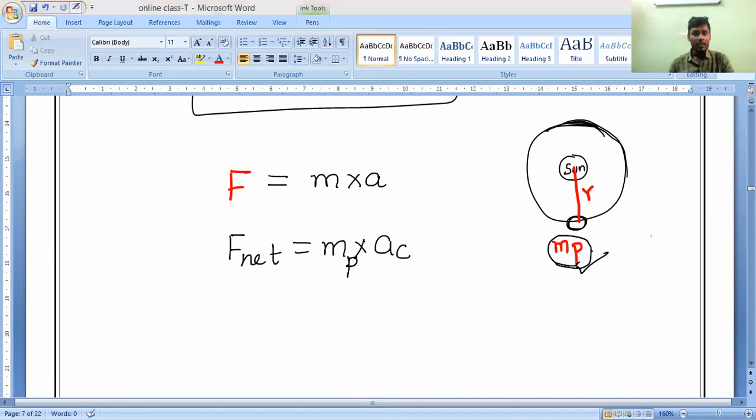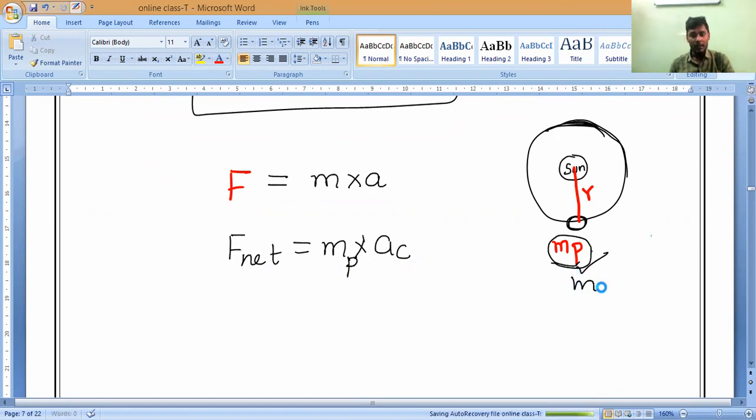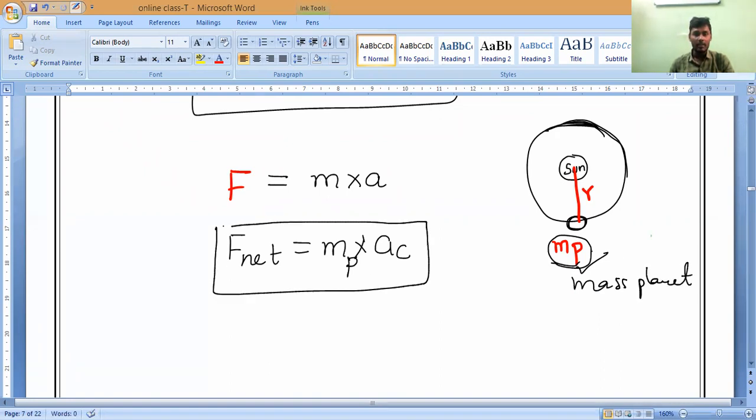Newton's second law is force equals MA, but we have to write it as F net is equal to MP into AC. MP means what, guys? Mass of planet. AC is the centripetal acceleration of the planet around whom?